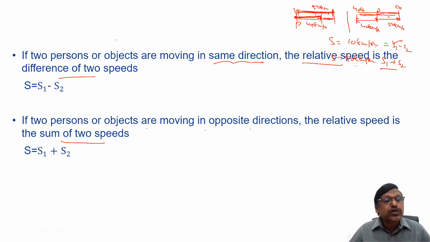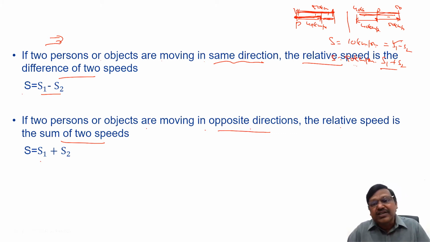When the question of relative speed comes into effect, if two objects are moving, the effective or relative speed is S1 minus S2 if it is the same direction, and S1 plus S2 if it is the opposite direction. Now with this, we'll try and answer a few questions. We'll answer 4 questions. What if they start at the same time? What if they don't start at the same time? So one example each for same direction and opposite direction.